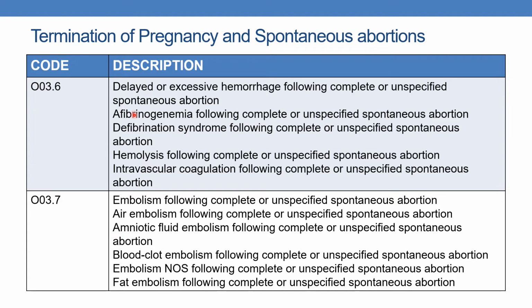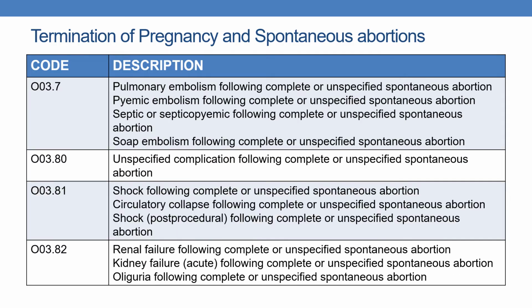And whenever the physician documents any of the below listed terms, you need to use the appropriate code that is in this row. And similarly, when the physician documents amniotic fluid embolism following complete or unspecified spontaneous abortion, the code is O03.7. This is a continuation and further synonymous terms for O03.7. Next, O03.80. It includes unspecified complication following complete or unspecified spontaneous abortion.